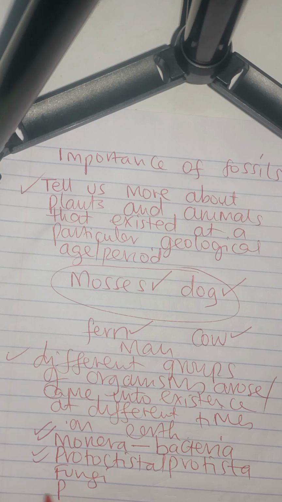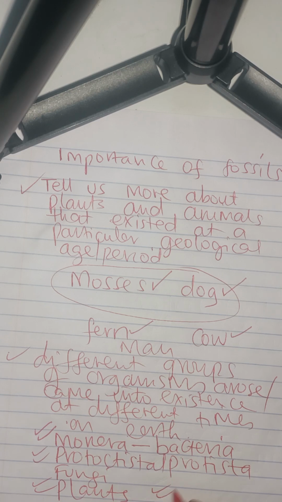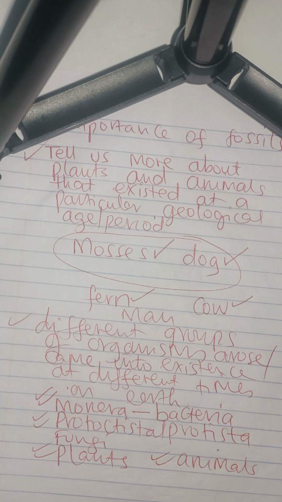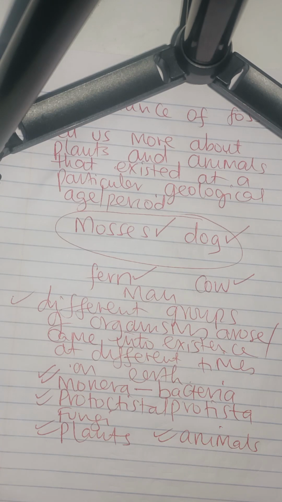The fourth category to arise was that of the plants, and lastly, the animals came last in the order in which the organisms arose on the Earth's surface. So the last category of organisms to arise was that of the animals.